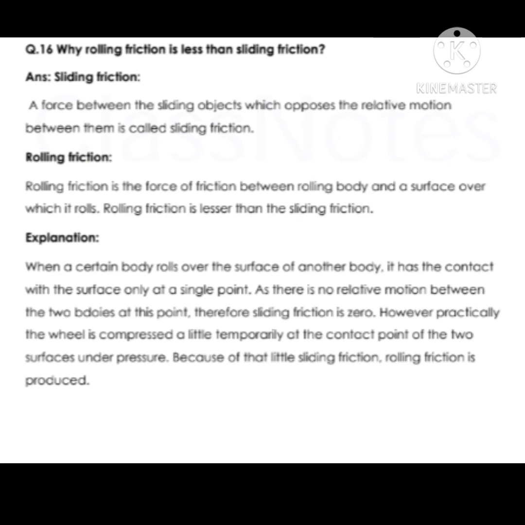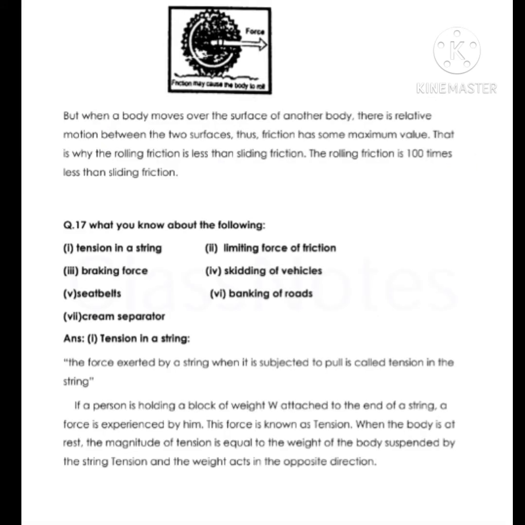Because of that little sliding, rolling friction is produced. But when a body slides over the surface of another body, there is a relative motion between the two surfaces. Thus, friction has some maximum value. That is why rolling friction is less than sliding friction. The rolling friction is 100 times less than the sliding friction.